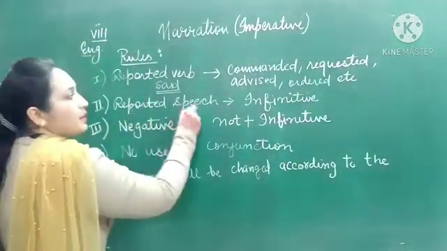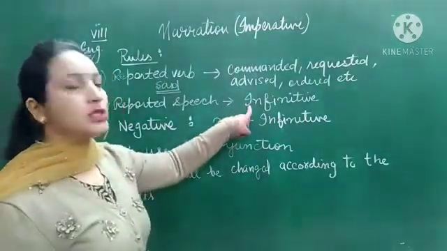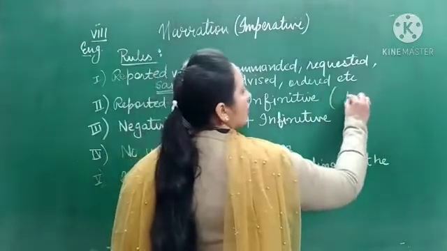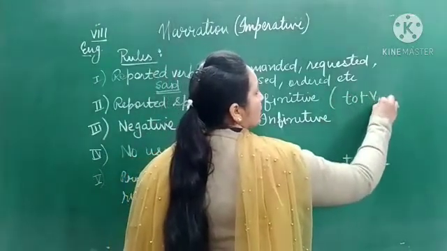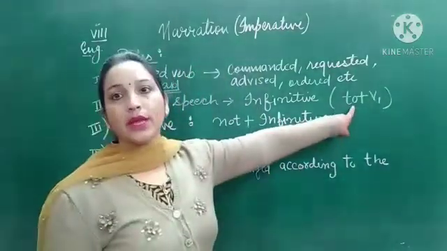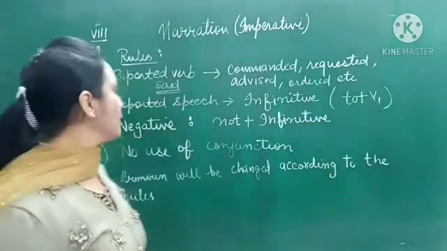Now, whatever the reported speech is, it will change into an infinitive. So you should know the meaning of infinitive. In an infinitive, we use to plus verb first form. The first form will be used when imperative sentences are given.